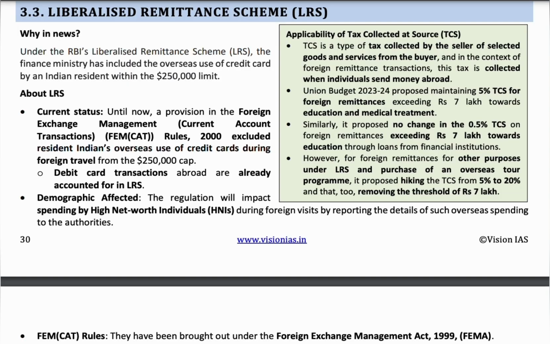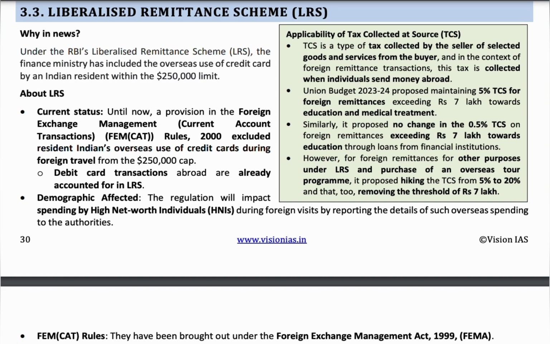Imagine you have a brother who is working in the US. He sends money to your parents every month. This amount is called remittance. If money is transferred from one country to another as a gift or something else, that is called remittance. Even Indian parents send money abroad to pay fees for their children or other expenses. So the transfer of money from one country to another country is called remittance.